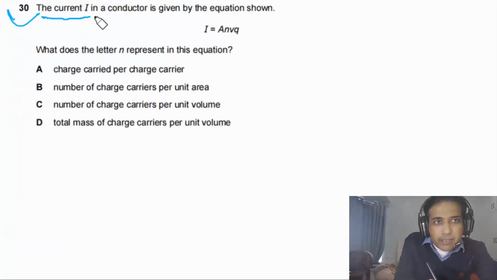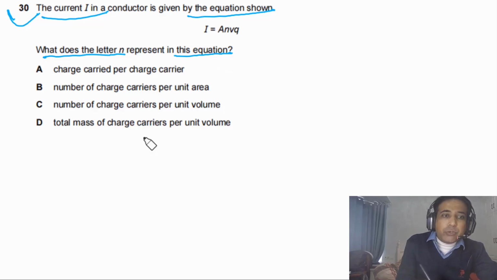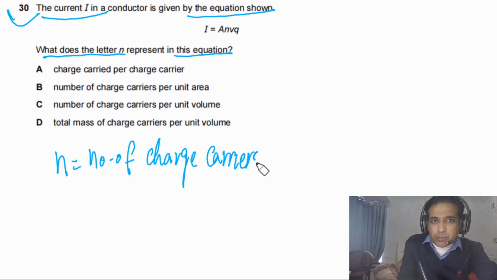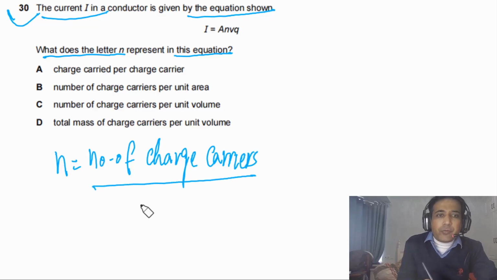Question 30 says the current I in a conductor is given by the equation shown. What does the letter small n represent in this equation? So we need to understand n is the number of charge carriers per unit volume. Simply, we can say n is the number of charge carriers per unit volume, or you can say the number of free electrons per unit volume.